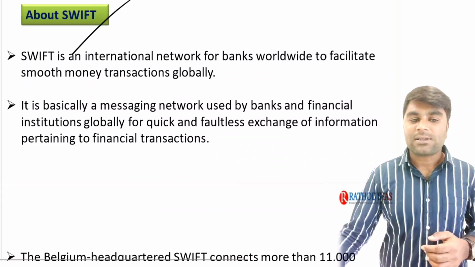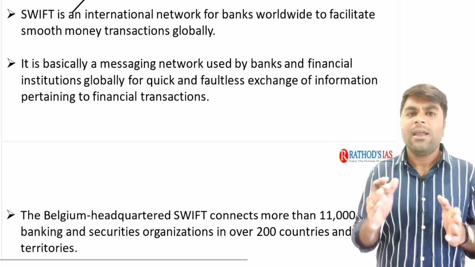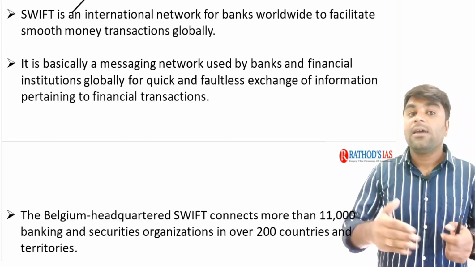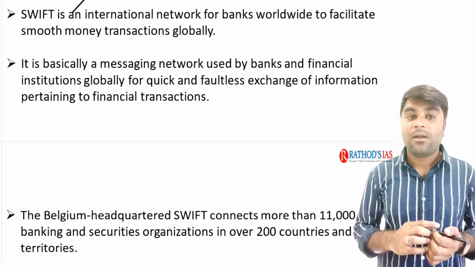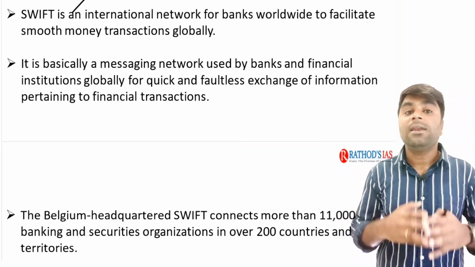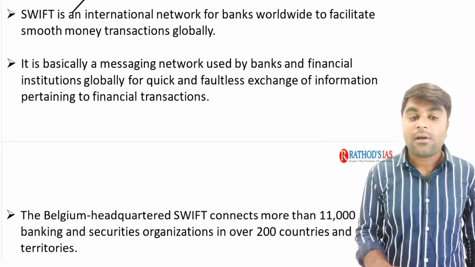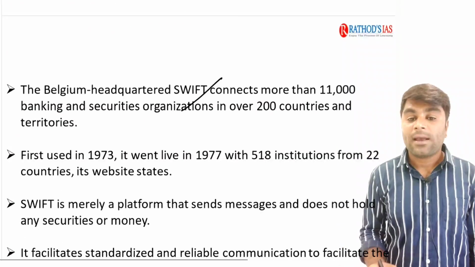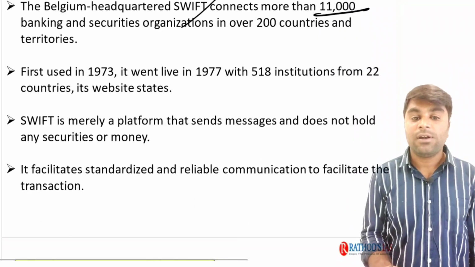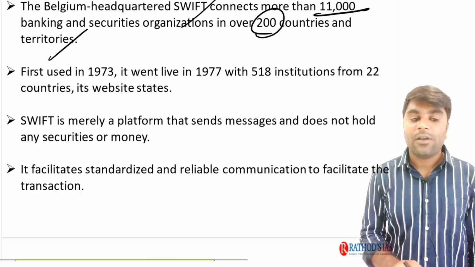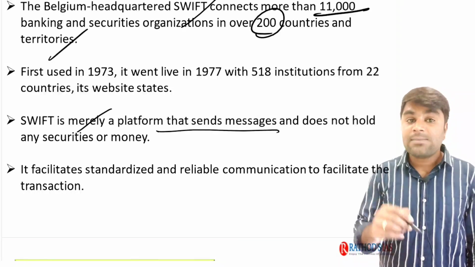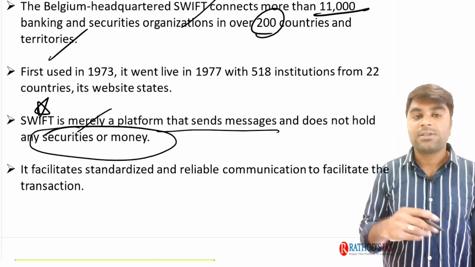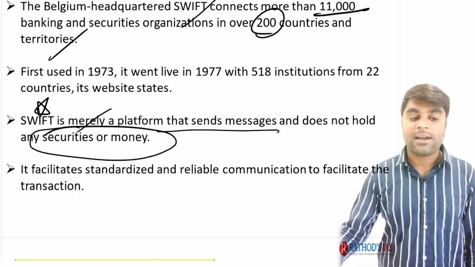As far as SWIFT is concerned, it's like a messaging system. It's not an open message code. It's an encrypted code which is utilized in international financial transactions. Many countries and institutions have been linked to this SWIFT network. It is headquartered in Belgium and connects more than 11,000 banking and securities organizations over 200 territories. SWIFT is merely a platform that sends messages and does not hold any securities or money. You need to be very careful with these kinds of points. UPSC often tests them.